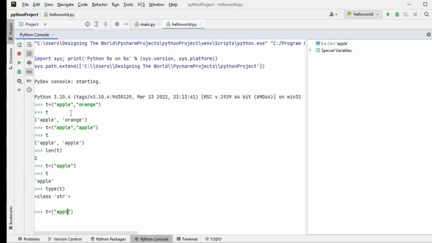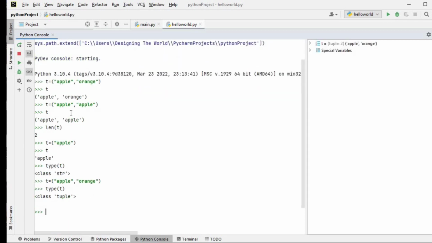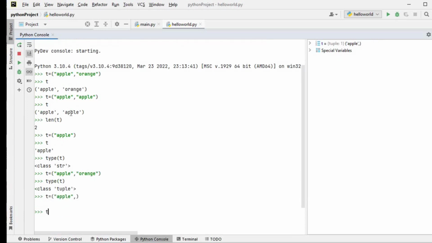Then how can I store a single value in a tuple? To demonstrate that, I am creating a two-value variable, for example apple, r, and you can see that when I type type of t, it says it is type tuple. But to store a single value, I have to put the name and then add a comma after it.